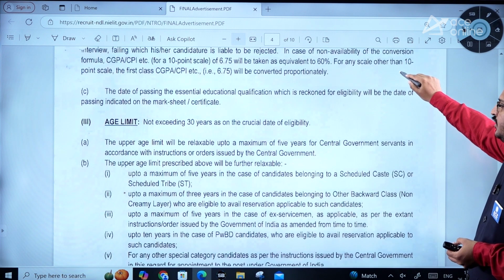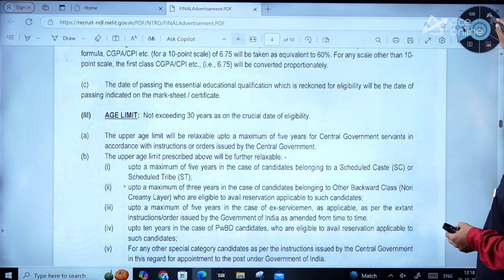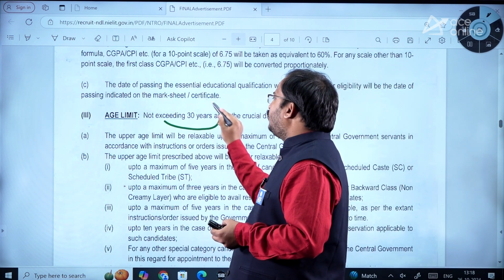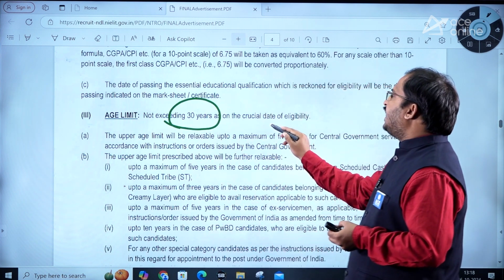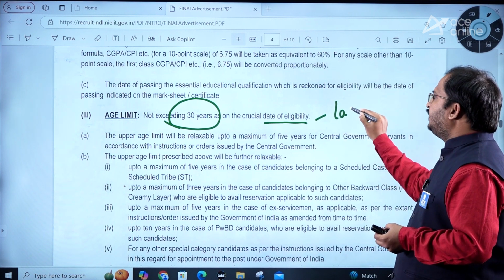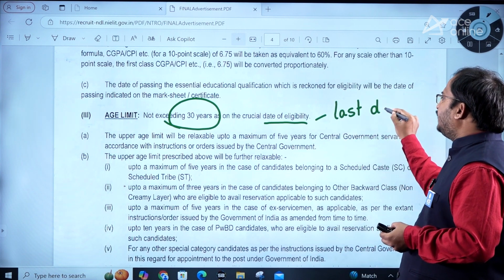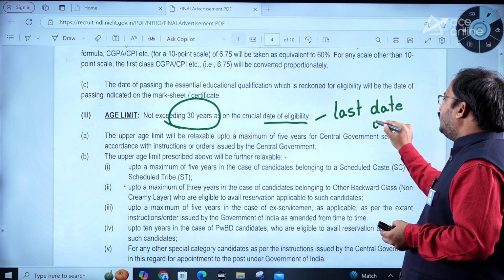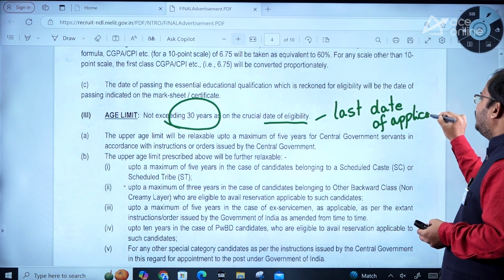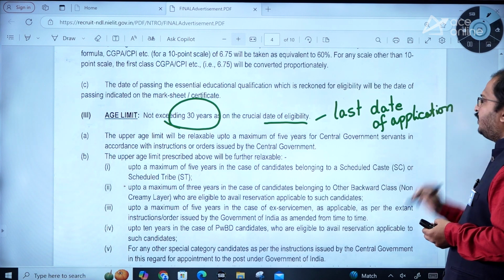And the most important thing is the age limit. So coming to the age limit here, you can see the age should not exceed 30 years as on the crucial date of eligibility. So what is the crucial date of eligibility? Last date of application. So the last date of application is the crucial date. So try to remember this.